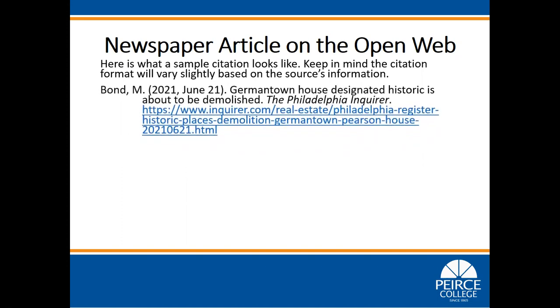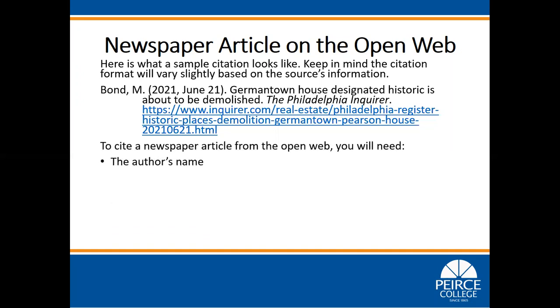Bond, M., (2021, June 21). Germantown House designated historic is about to be demolished. The Philadelphia Inquirer. https://www.inquirer.com/real-estate/philadelphia-register-historic-place-demolition-pearson-house-20210621.html, hyperlinked. To cite a newspaper article from the open web, you will need the author's name, the date of